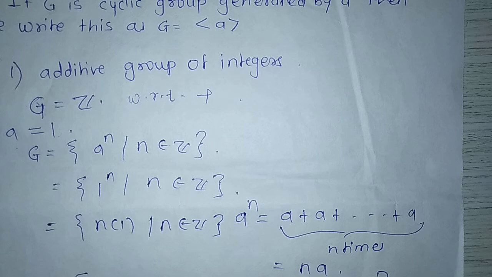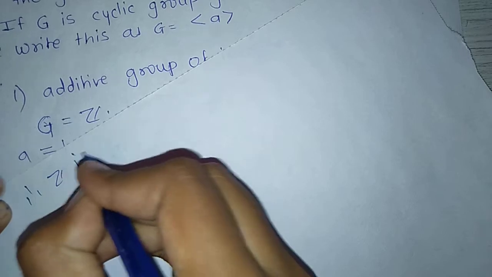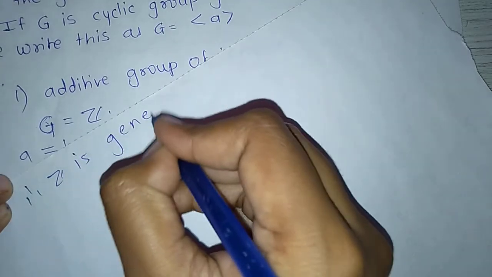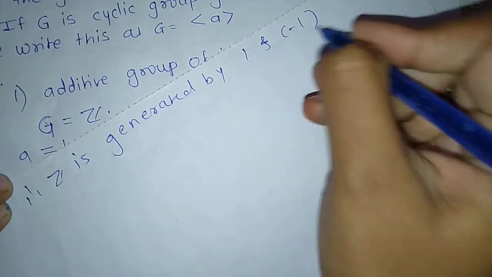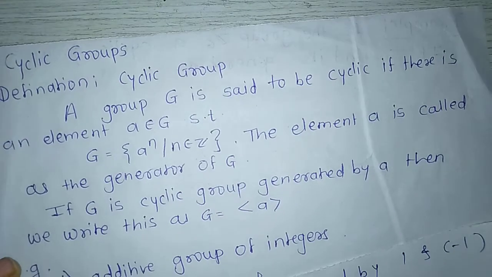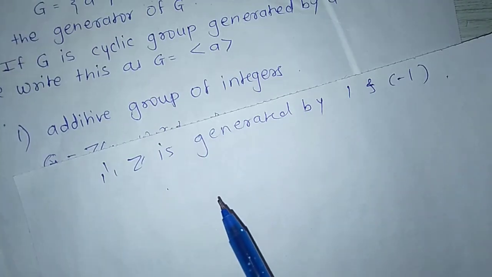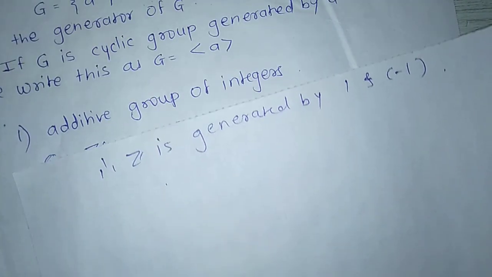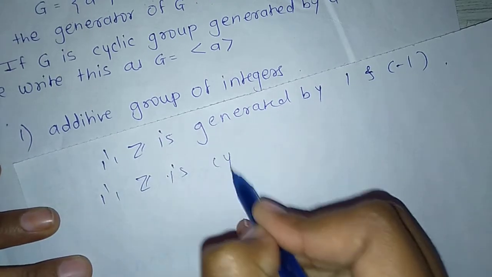By the definition of cyclic groups, in Z there are elements 1 and minus 1 which generate Z. Therefore, Z is a cyclic group.